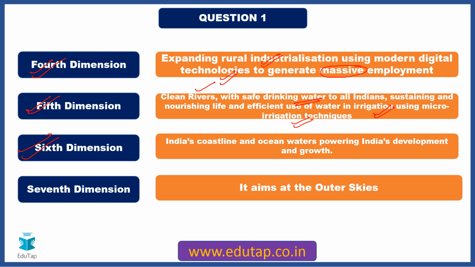Sixth dimension, India's coastline and ocean waters powering India's development and growth. So it talks about coastline, and basically you can link it with the blue revolution to a certain extent. Okay.